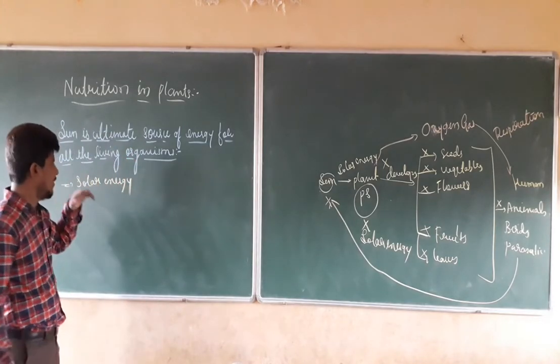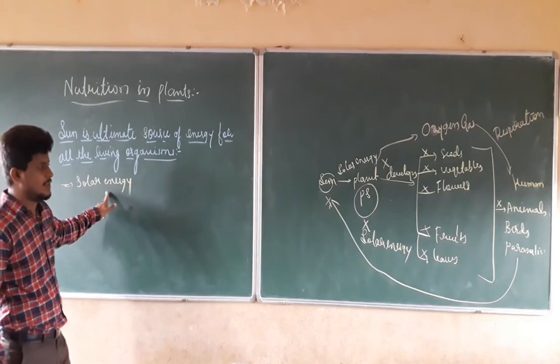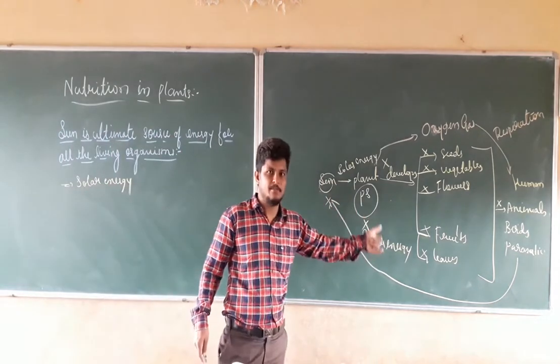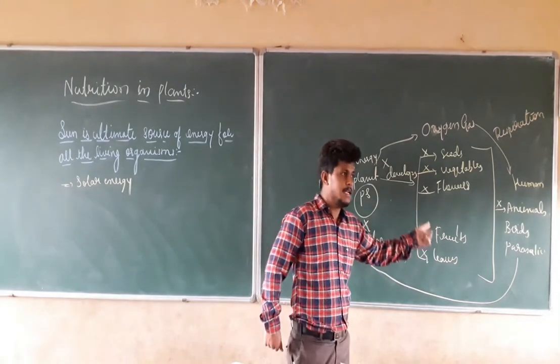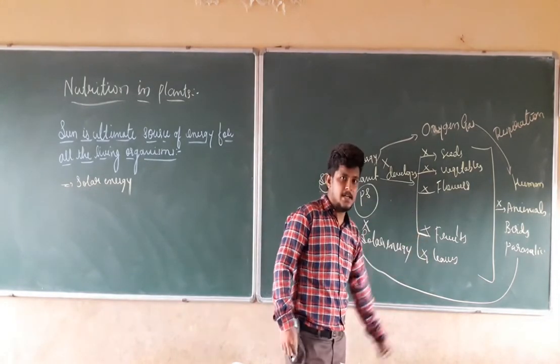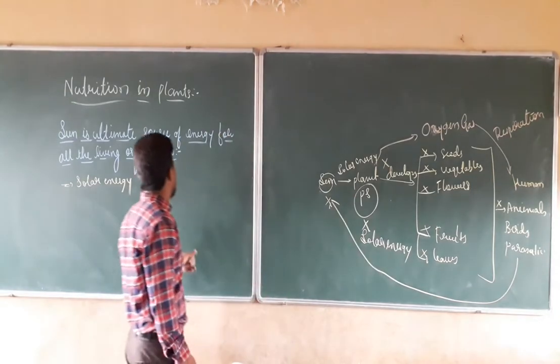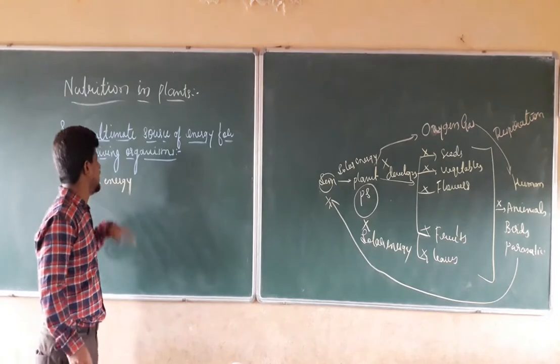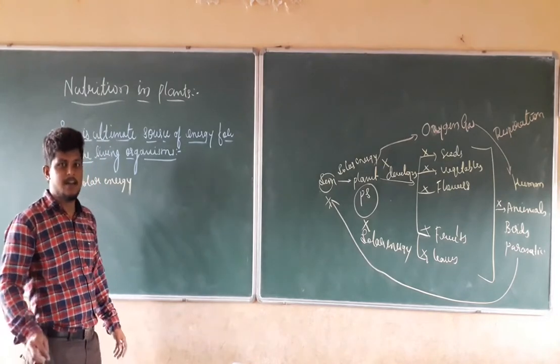Because of the solar energy, photosynthesis is happening. Because of the photosynthesis, the required elements needed by animal beings are coming. If they are coming, we can say the ultimate source of energy for all the living organisms is the sun.